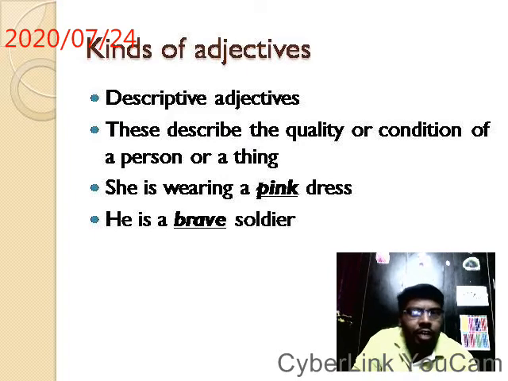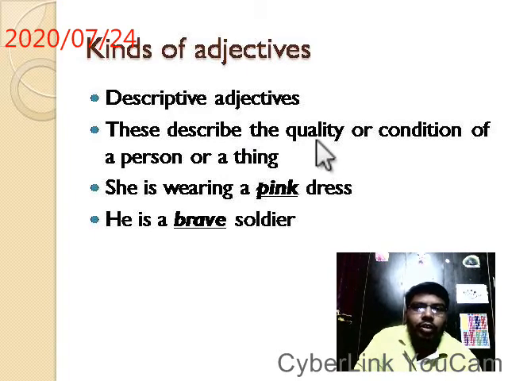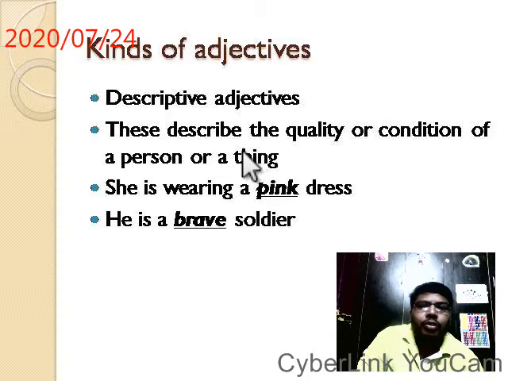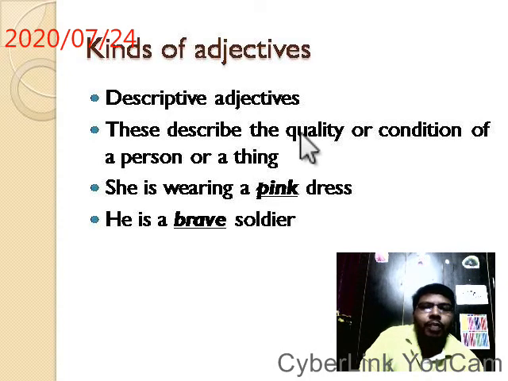They describe the quality or condition of a person or a thing being talked about. So it gives the quality description, the quality or condition.